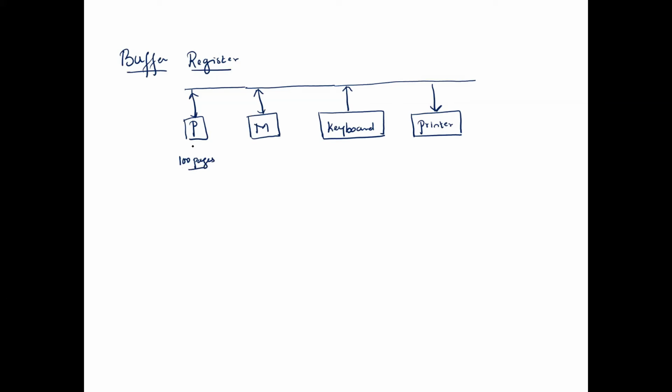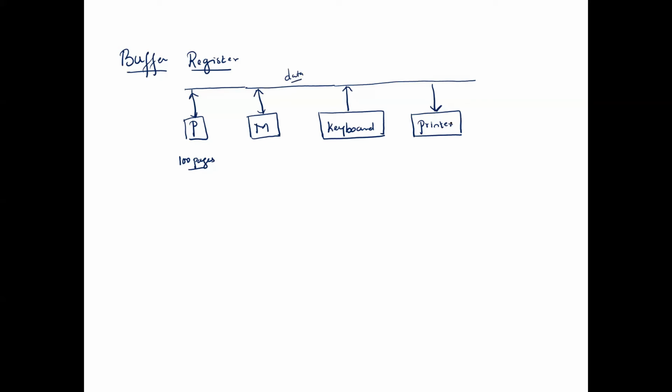Now the processor wants to print something like 100 pages. We have content, and these 100 pages need to be printed, right? And the processor is very fast in putting the data on the data bus. So the contents of these pages, the processor needs to put onto the data bus. And via the data bus, it will reach the printer, and the printer will start printing.